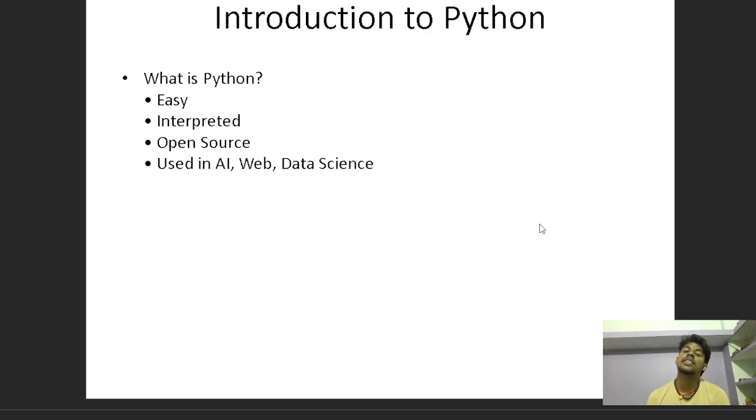Now, where is Python used? First, in web development, in data science, in artificial intelligence, that is AI, machine learning, ML, automation, game development and cyber security.